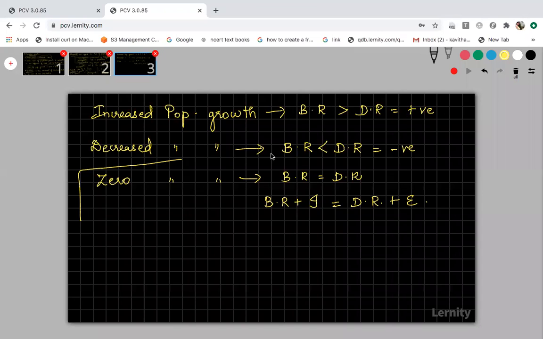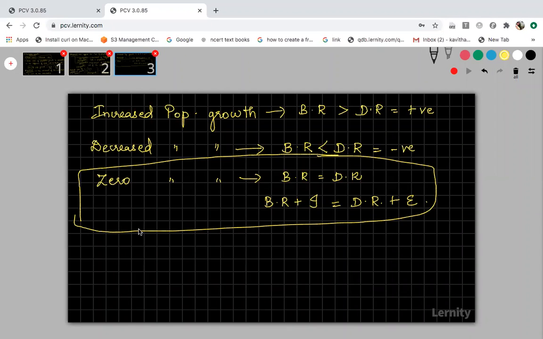So this zero population growth is a very, very important concept. Because zero population growth occurs when birth rate equals death rate, and finally the population growth is zero, which means the size of the population remains constant.